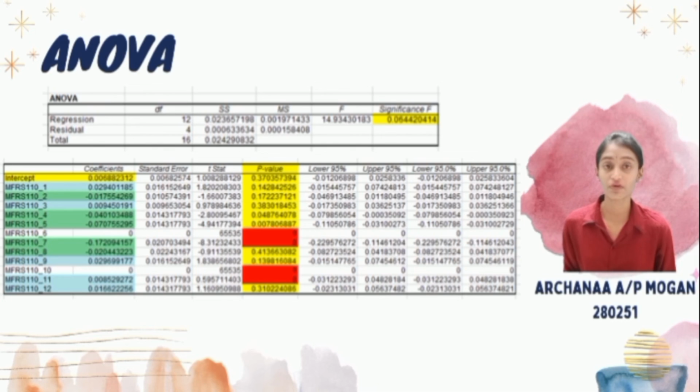First and foremost, for MFRS 110 1, we have a positive coefficient of 0.029. That means for each unit increase in MFRS 110 1, the ROA will go up by 0.029. Even more significant from the data is MFRS 110 9, while less significant is MFRS 110 7. That's all from me.